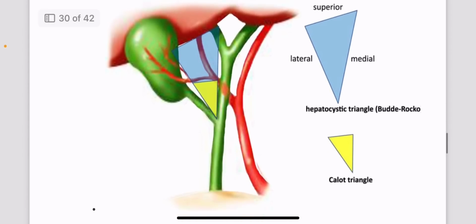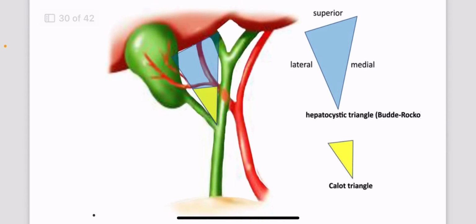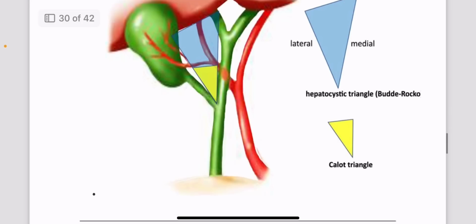So here you can see there are two triangles, the hepatocystic triangle and the Kellogg's triangle. The inferior one, the lower one, is the Kellogg's triangle, and the hepatocystic triangle lies above. The boundaries are almost similar, but the superior boundary varies in each of them, minor changes are there, so please go through them.